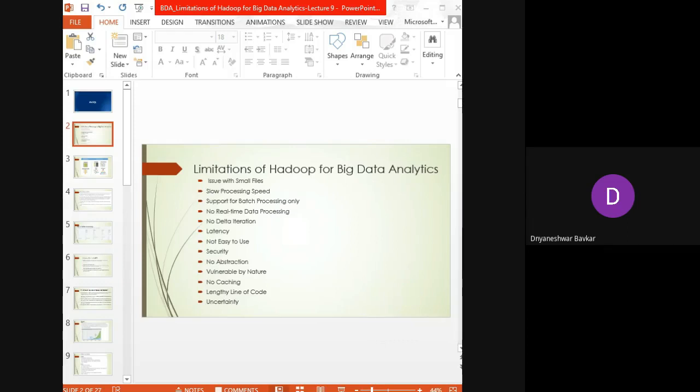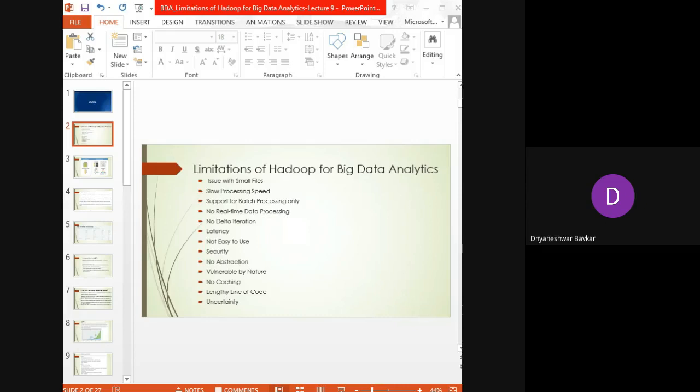Then about the latency, in Hadoop the MapReduce framework is comparatively slower since it supports different formats, structures and huge volumes of data. In MapReduce, the map takes a set of data and converts it into another set of data, which is treated as intermediate data.